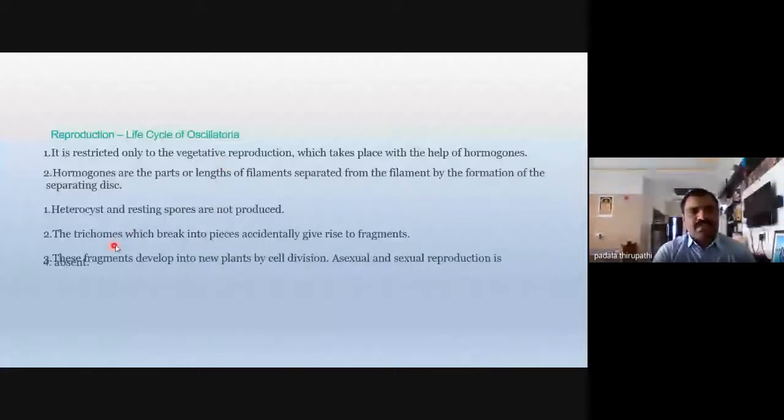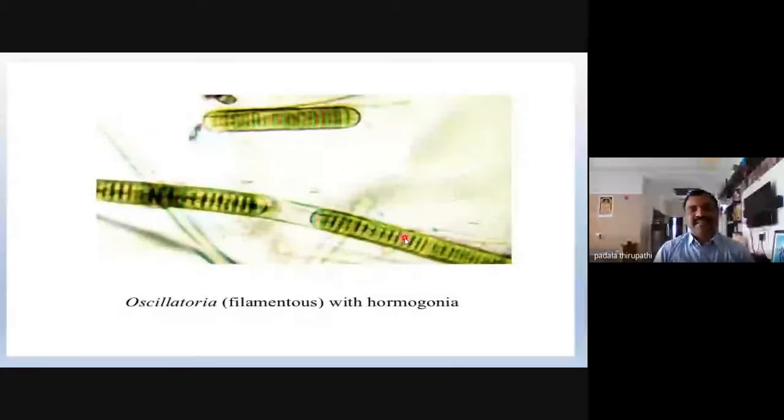The trichomes, which break into pieces accidentally, give rise to fragments. Can anybody give the right information related to accidentally? Why accident? Oscillatoria does not move on a Royal Enfield. Why does the accident occur, the breaking of the trichome? How does it occur? Anybody can tell, my dear friends?